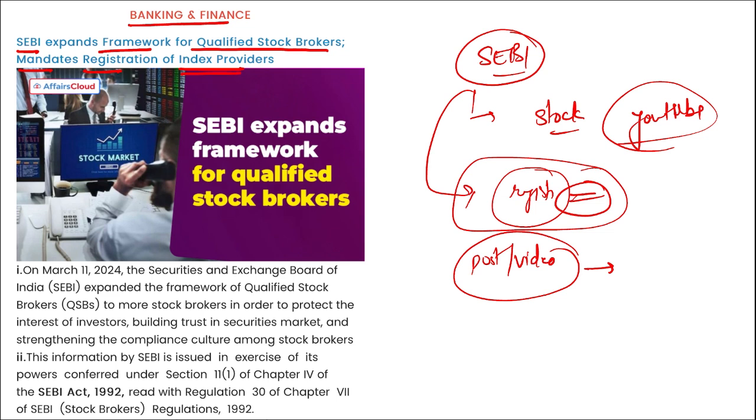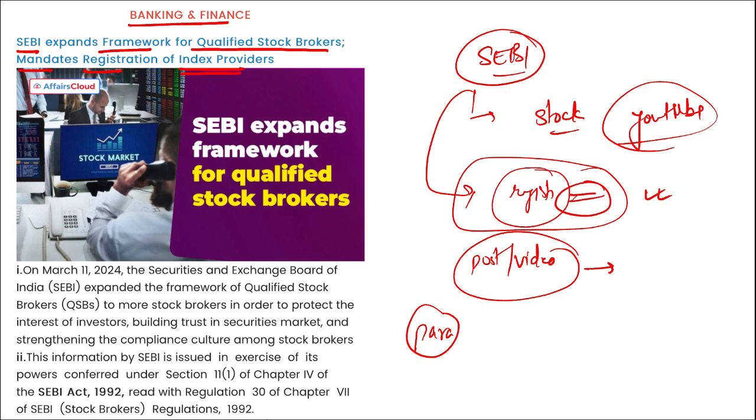So in order to curb that, in order to provide a check on that, so that people in the market do not get the wrong information and do not get influenced by any such individual, that was the reason these people need to be registered. Now some parameters have been added to keep a check on the stockbroker, such as the compliance score of the stockbroker, the grievance redressal score of the stockbroker, like how many complaints he has been resolving, then proprietary trading volumes of the stockbrokers.